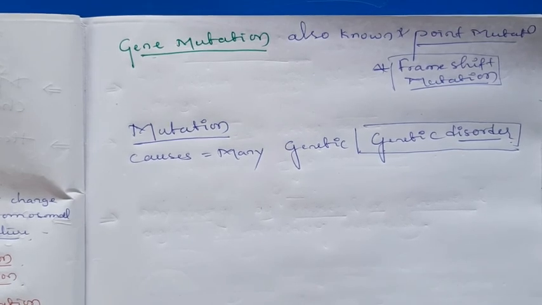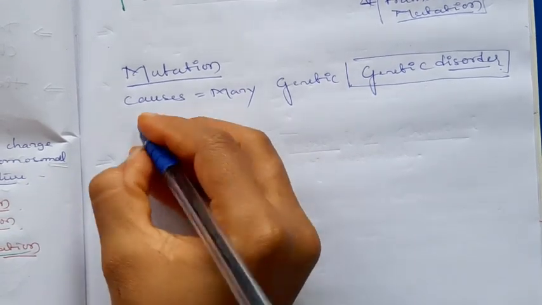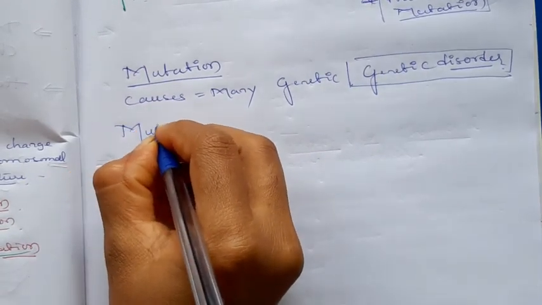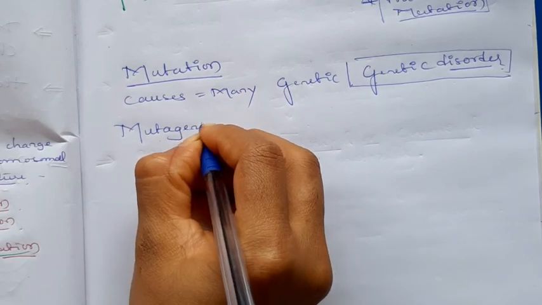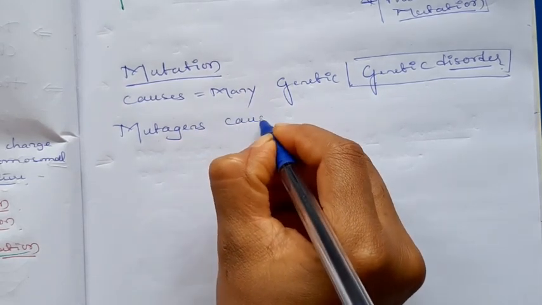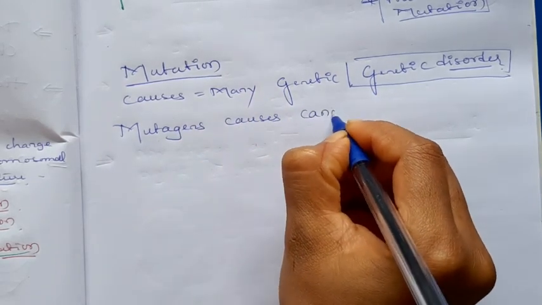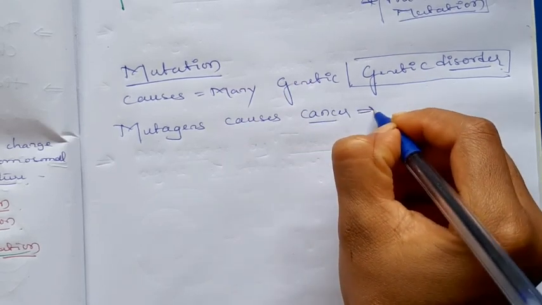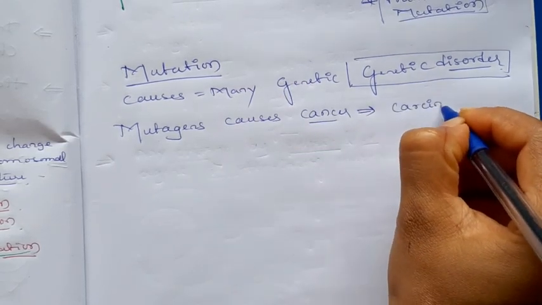Okay. You know that many mutagens cause cancer. The mutagens which cause cancer are known as carcinogens.